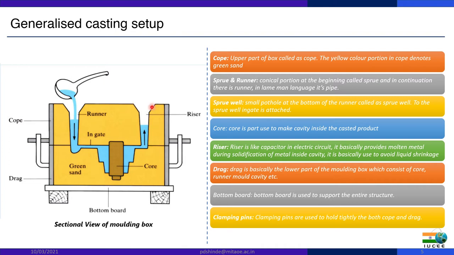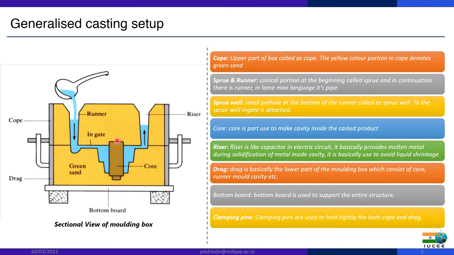The function of the riser we can understand by the principle of a capacitor. On cycle the capacitor stores energy, and off cycle it releases the energy. In similar lines, while pouring liquid metal inside the casting, the liquid metal rises up inside the riser, and during solidification two types of shrinkage are observed.